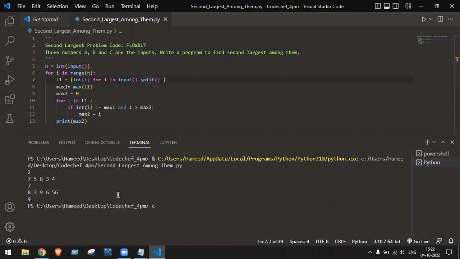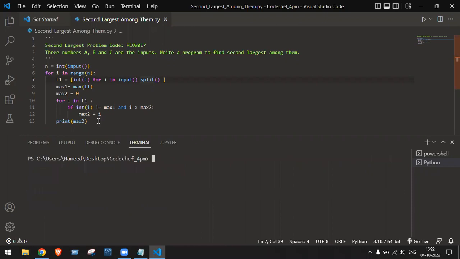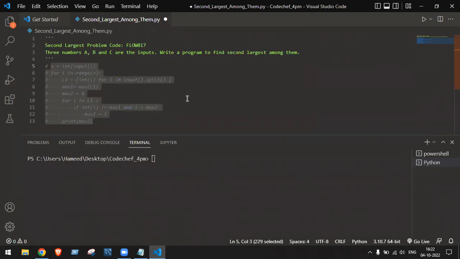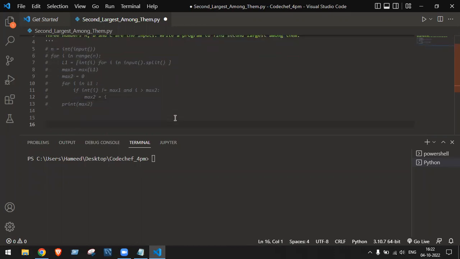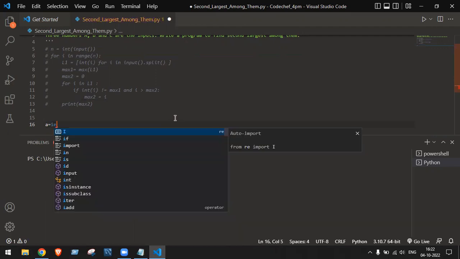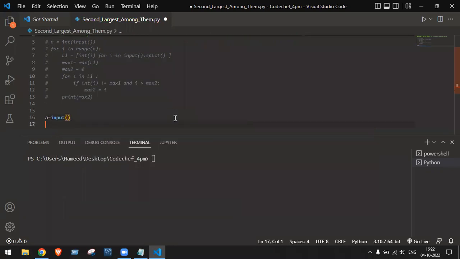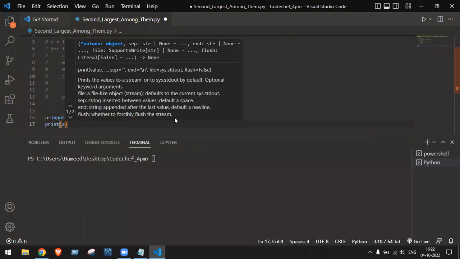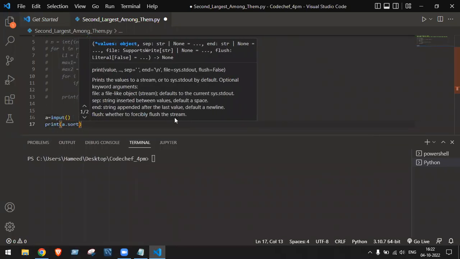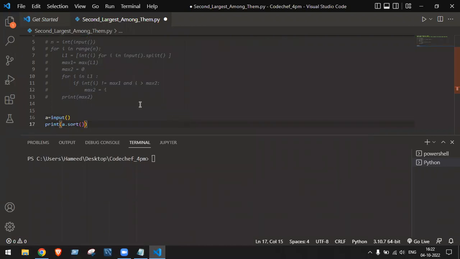Now you have to think, how can we do this code in an easier way? Suppose I keep this in the comment now. Okay, so see, here is my logic, my thinking. A is equal to input, I'll take from the user. Then print a dot sort. First of all, I want to sort them.